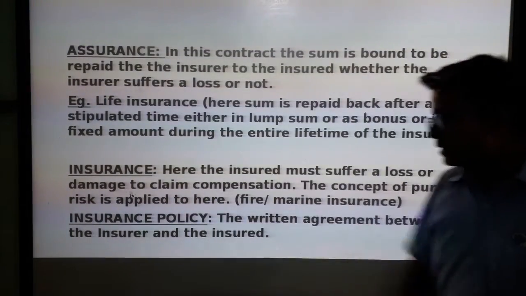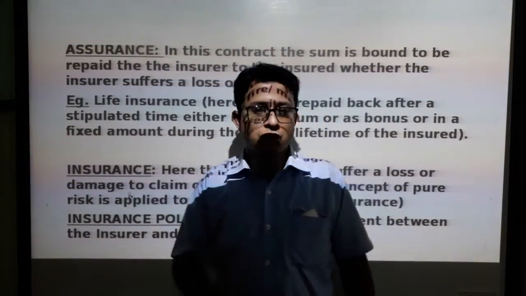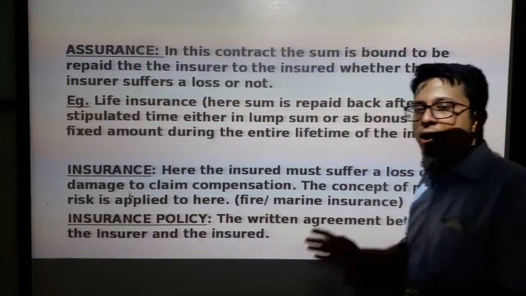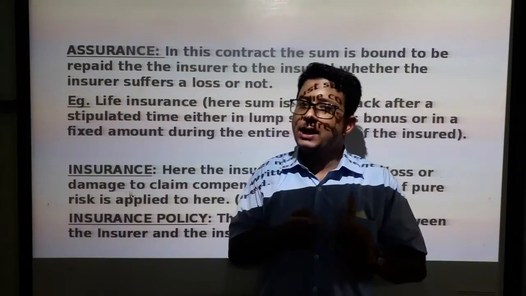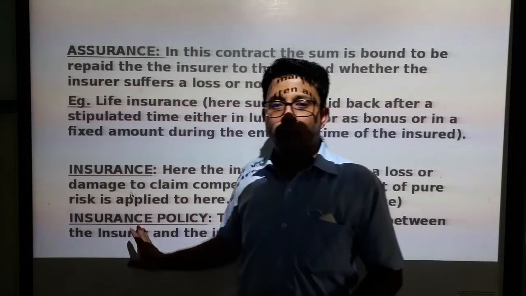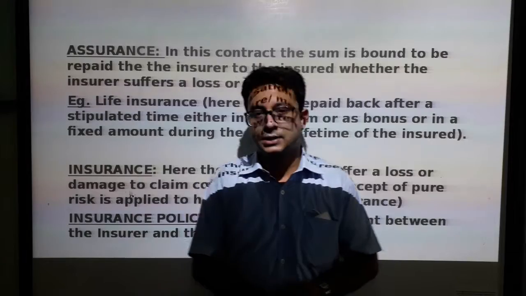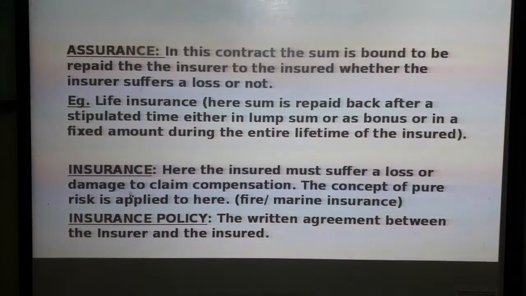Next, you see insurance policy. These are just terminologies that we need to learn. An insurance policy is nothing but a written agreement between two parties. Which are the two parties? The insurer and the insured. This is just an agreement, and in that agreement all the types of activities will be written. Okay, so now let's move on further.